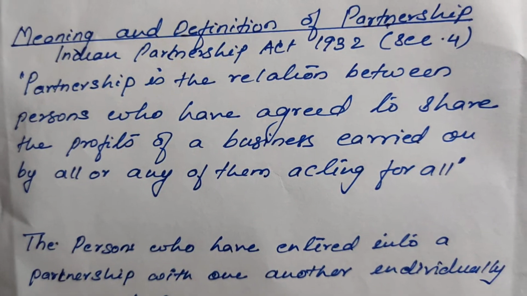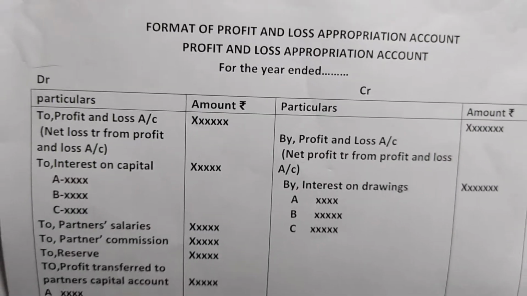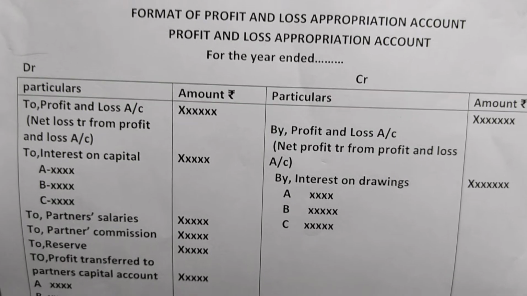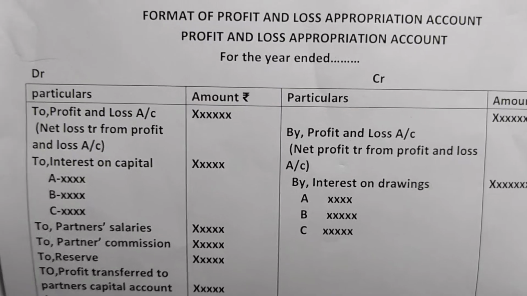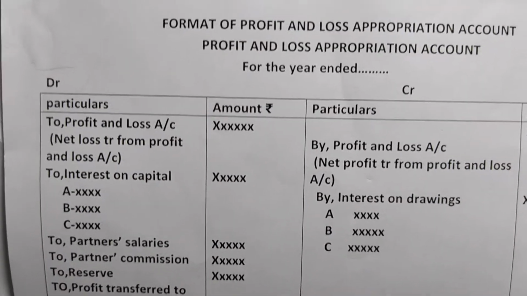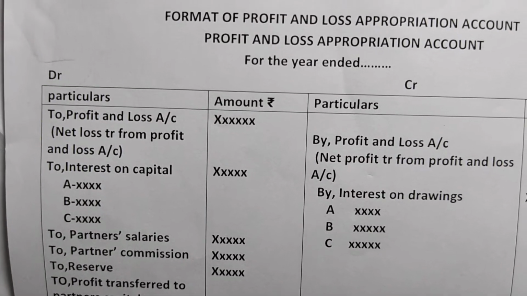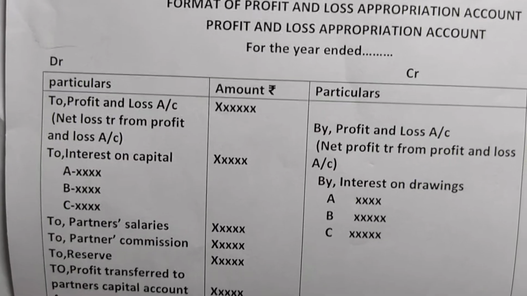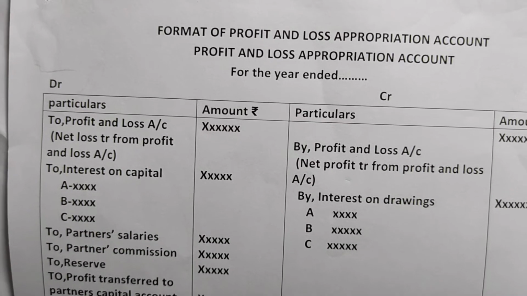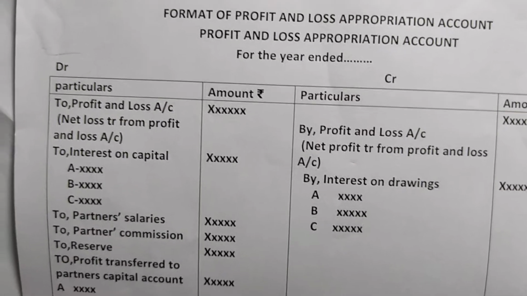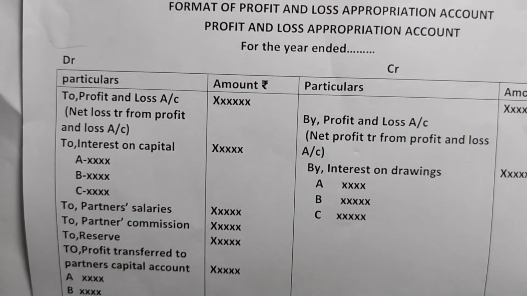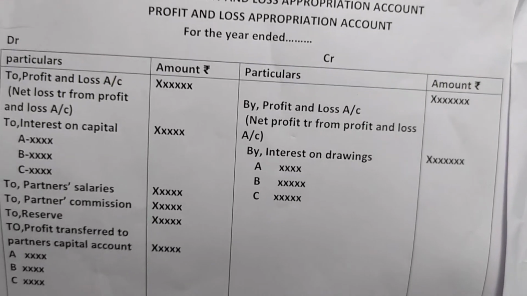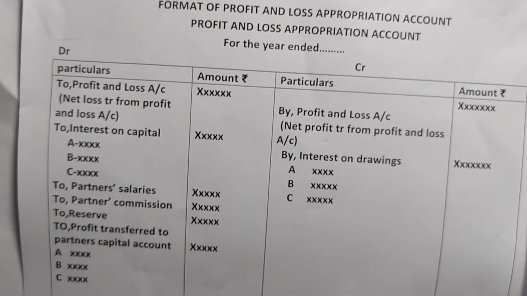Okay. Now let's come to the accounting part of partnership. Okay. So last year we learned the final account. By preparing the final account, the sole proprietor comes to know what profit he is earning, and that profit was directly transferred to the capital account in the balance sheet. The reason behind this was that profit wholly belongs to the sole proprietor. But in case of partnership, that cannot be done. Before transferring that to the capital account, the profit must be appropriated to the partners as per the agreement.